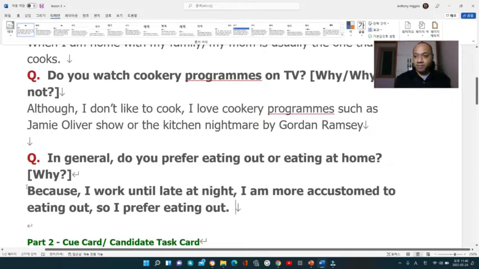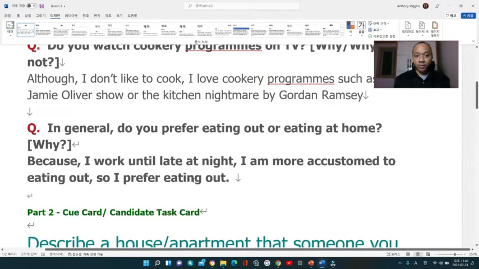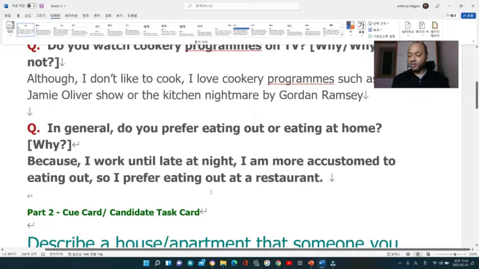So here I have the because subordinate clause. So I say because I work until late at night, I am more accustomed to eating out. So I prefer eating out. Right? And then here, as you know, like I told you, you can add a preposition, at a restaurant, right? And then if you want to add more, you can add a conjunction. But remember, if you put because in the middle of the sentence, it will be hard to make this kind of sentence. All right, so just remember that.